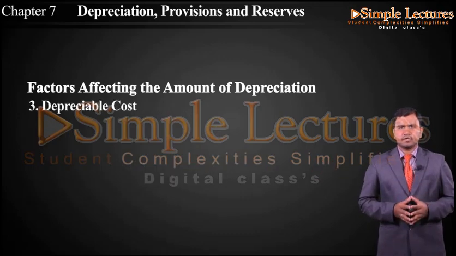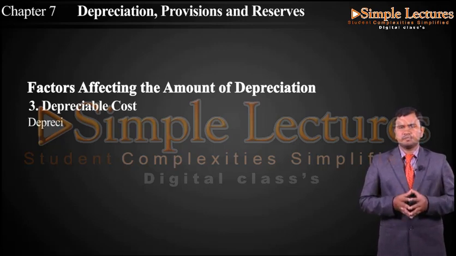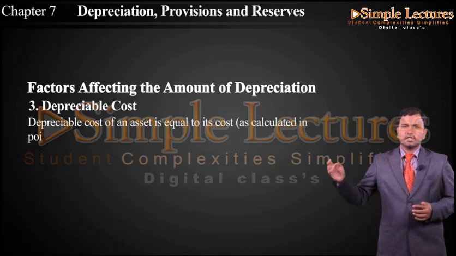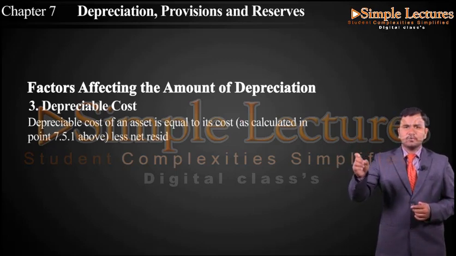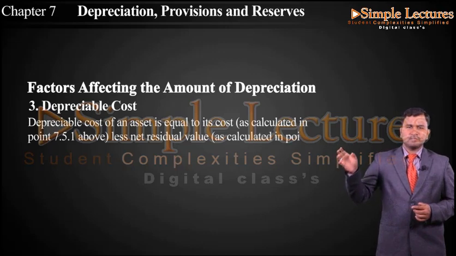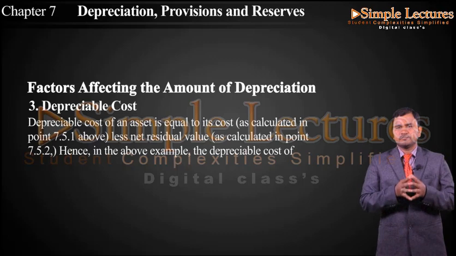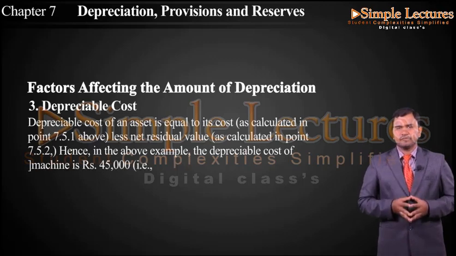The last concept we have is depreciable cost. The depreciable cost of an asset is equal to its cost less net residual value. Hence, in the above example, the depreciable cost of the machine was 45,000, that is 50,000 less 5,000.